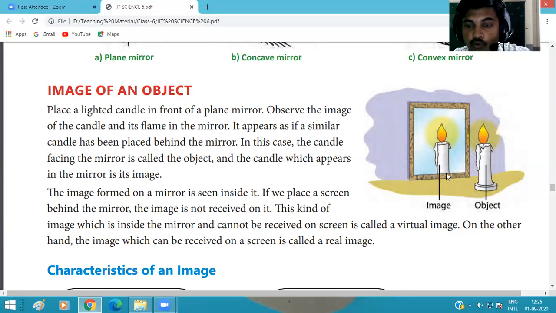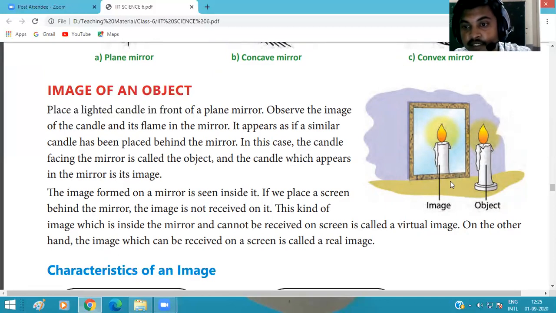And always the image is formed inside the mirror at a distance equal to the distance of the object from the mirror. Suppose the candle is placed approximately 1 meter from the mirror, and the image is formed 1 meter inside the mirror. If I ask you, what is the distance between the candle and its image? 2 meter.